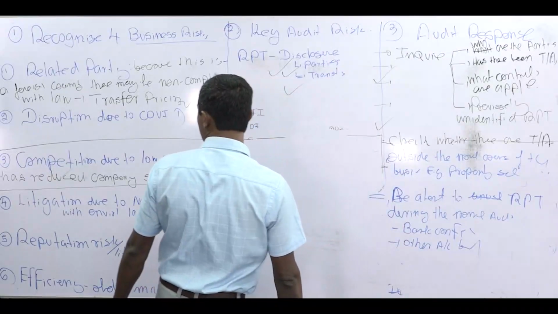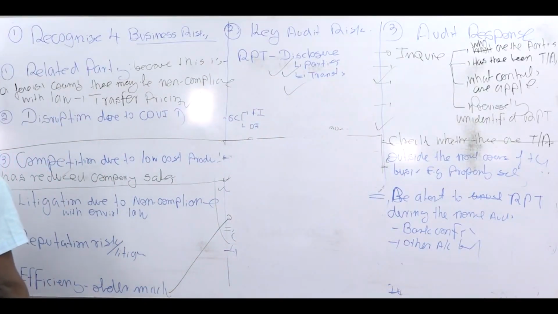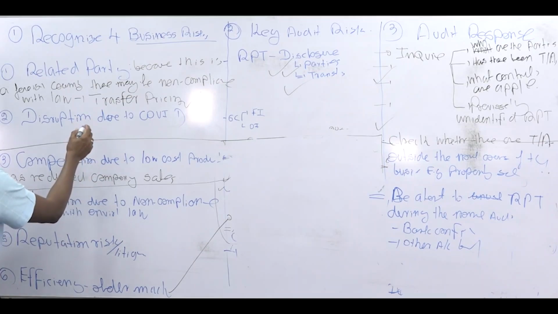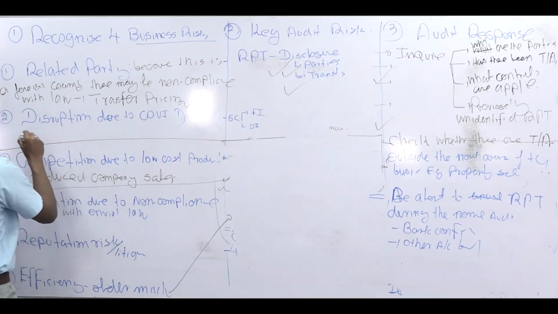We only have three points. That's about the related party point. And then the COVID point, we can easily say disruption due to COVID.